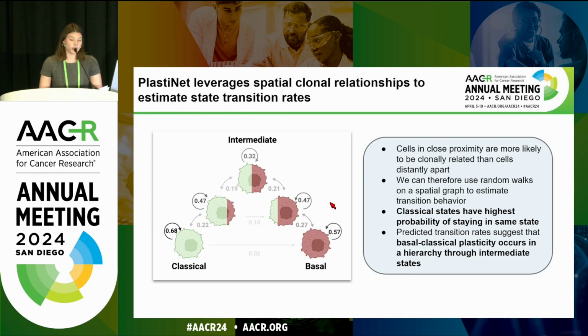Now that we have defined plasticity states, we want to better understand their transition dynamics, which we measure using spatial transition rates. We're operating under the assumption that cells that are close in space are more likely to be clonally related than cells that are distally apart. And so we use random walks on the spatial tissue graph to estimate transition rates. We see that classical cells have the highest probability of staying in the same state spatially, suggesting spatial autocorrelation, and that along this classical to basal plasticity, we see that cells pass through the intermediate state with very little skipping.